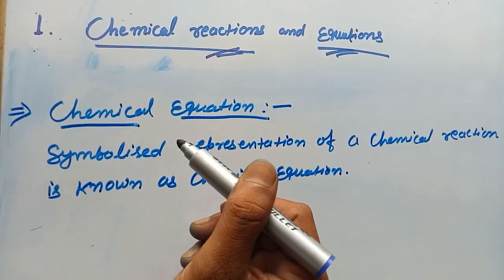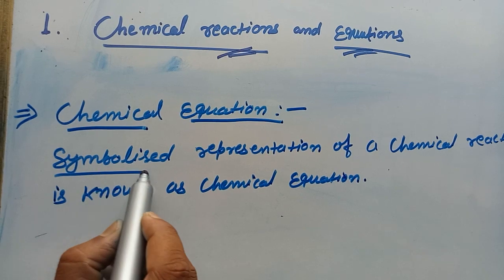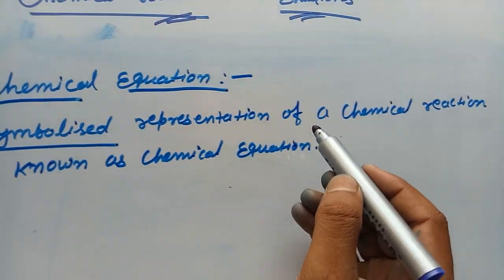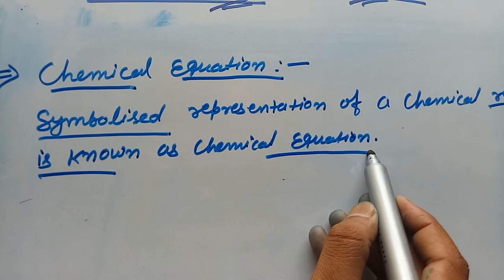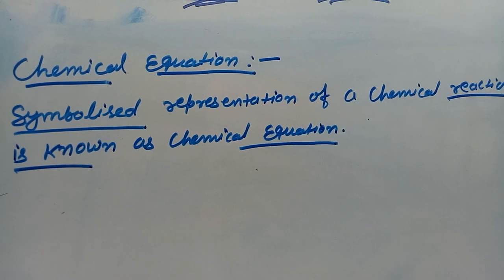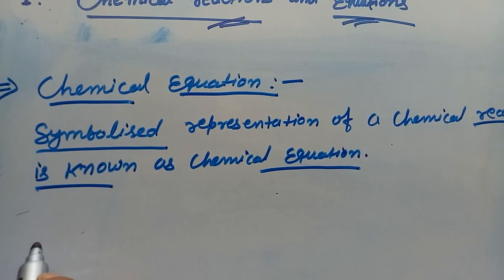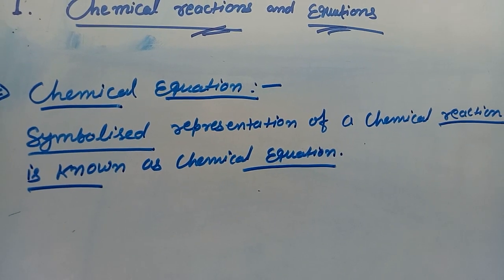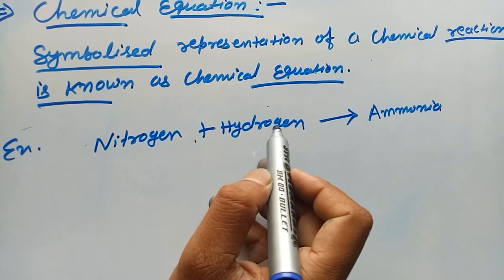Chemical equation means representation of a chemical reaction with the help of symbols. Simply, we can define it as symbolized representation of a chemical reaction, which is known as a chemical equation. Note that it is a symbolized representation of a chemical reaction. Suppose someone tells you to write the chemical reaction between nitrogen and hydrogen to form ammonia gas. Consider this example: nitrogen plus hydrogen gives ammonia.